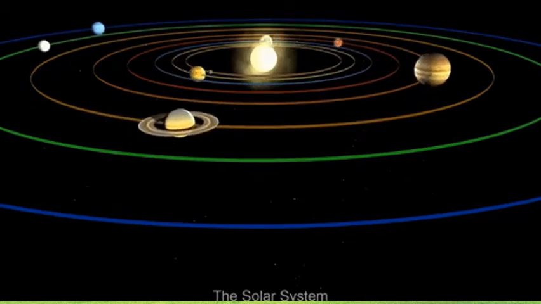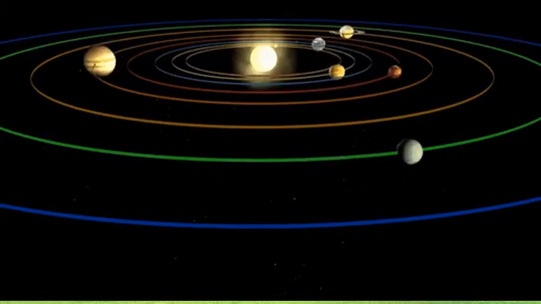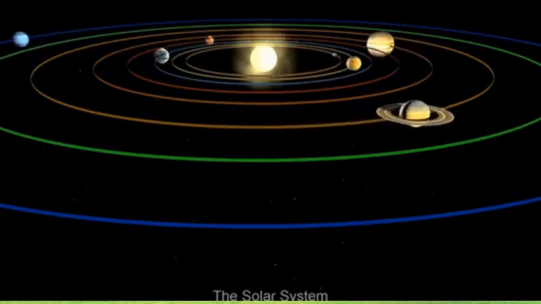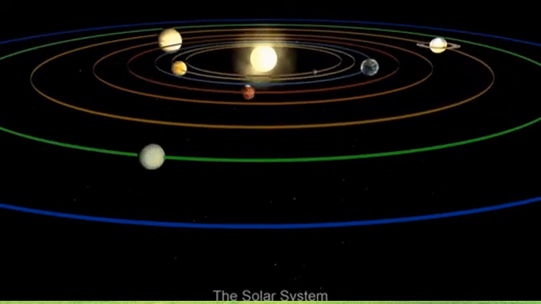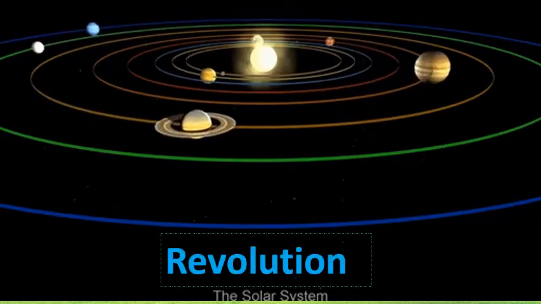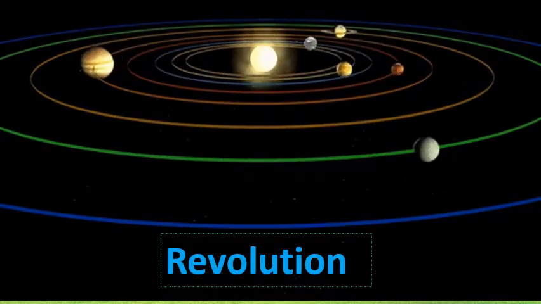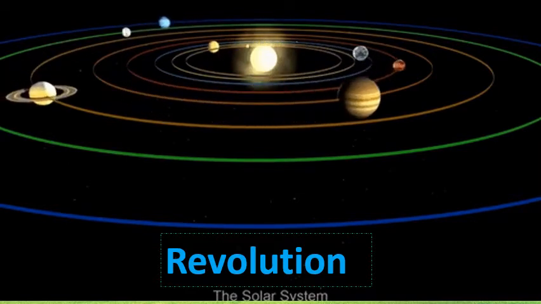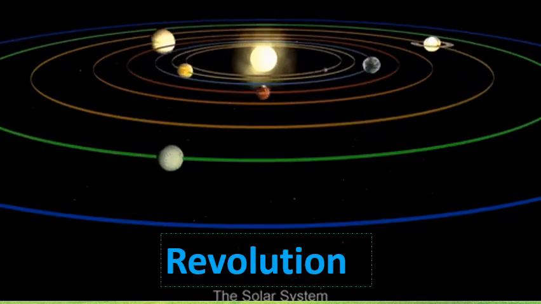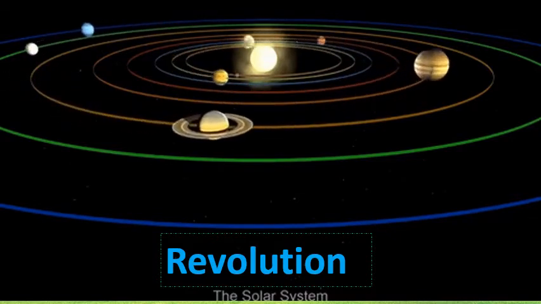Now dear students, see here the 8 planets. They revolve around the sun in their own specific orbit. This movement is called revolution. They never stay in one place. They all get heat and light from the sun. The sun and these planets together are called our solar system.